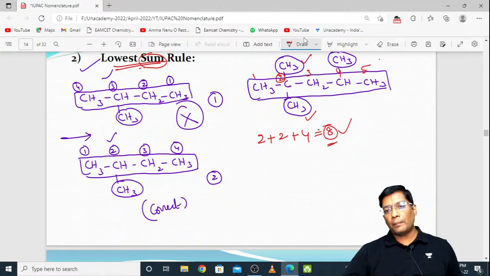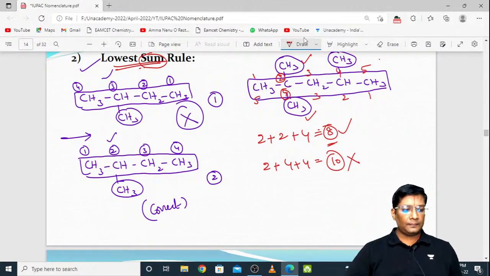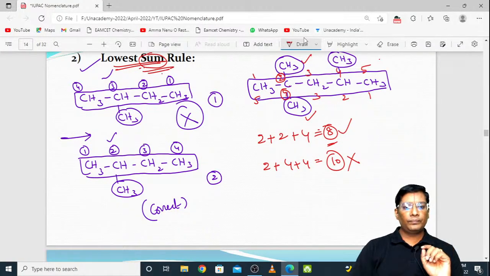Suppose if you give the numbering like this, 1, 2, 3, 4 and 5. See here, just add all the numbers here. On the second carbon there is a substituent, so take the 2. And on the fourth carbon there are 2 methyls, so 4 plus 4, 8, 8 plus 2, 10. So here the value is 10, here the value is 8. Very good. More substituents కాదు నాన్న, more substituents ఇక్కడ ఉన్నాయి. More substituents వైపు వెళ్ళాలి అన్నది రూల్ కాదు. Lowest sum రావడం అనేది రూల్.